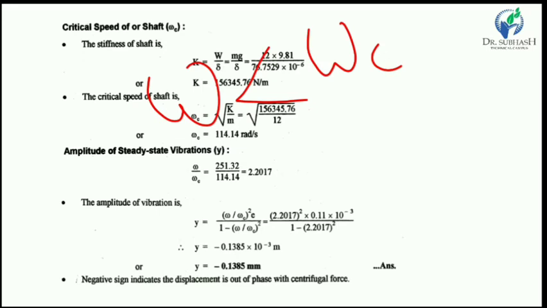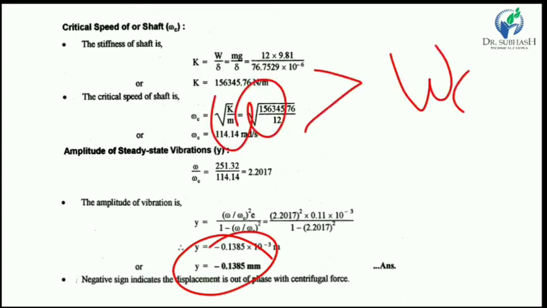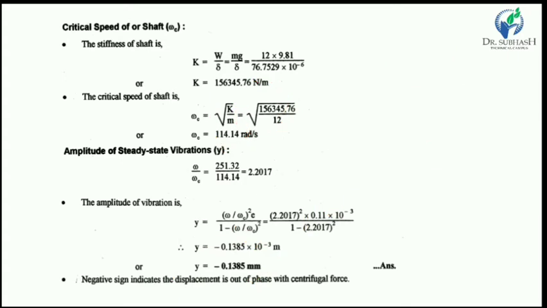In that case the heavy side of the rotor is outside, but for a negative value, omega is greater than omega c, the lighter side is outward, so the vibration is less.